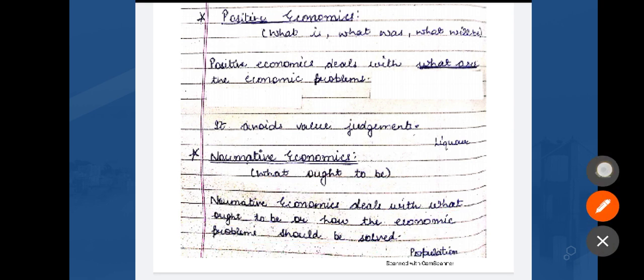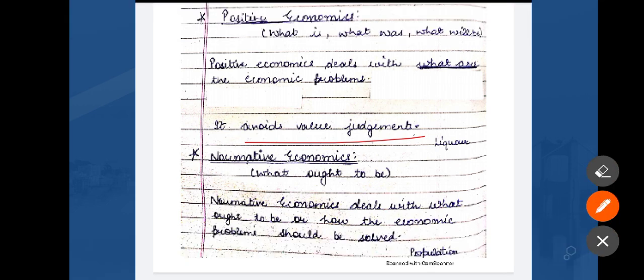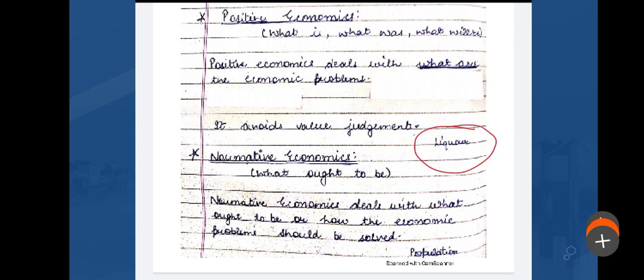Most importantly, positive economics avoids economic value judgments. For example, a positive economic theory might describe that the manufacturing and sale of cigarettes is injurious to health. We know that, but it does not provide any instruction or judgment on what policy ought to be followed to avoid cigarettes in the economy. So it's not concerned with moral or ethical questions, and economists should analyze things as they are and have no right to give judgment. In normative economics,